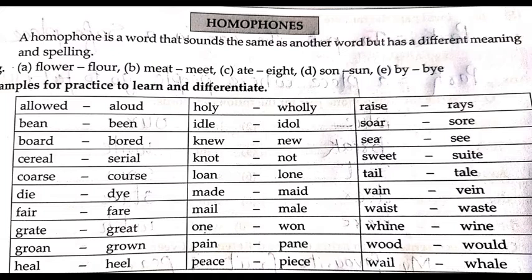Allowed, aloud, bean, been, board, bored, cereal, serial, course, coarse, die, dye, fair, fare, great, grate, grown, groan, heel, heal. Holy, wholly, idle, idol, new, knew, not, knot, loan, lone, made, maid, nail, mail, own, one, pain, pane, peace, piece, raise, rays, sore, soar, see, sea, sweet, suite, tail, tale, vein, vain, waste, waist, wine, whine, wood, would, whale, wail.